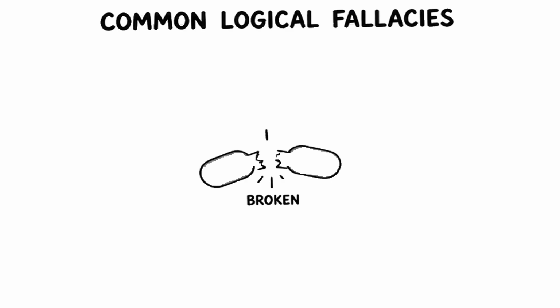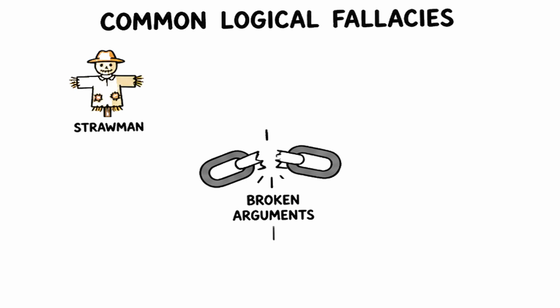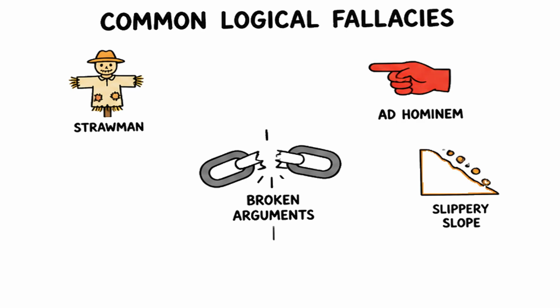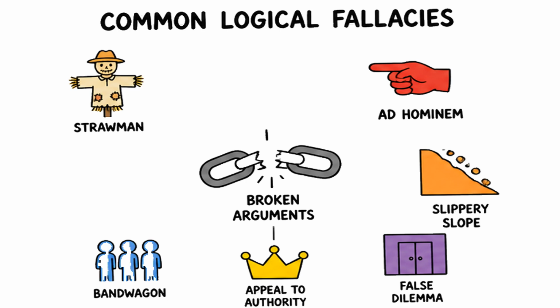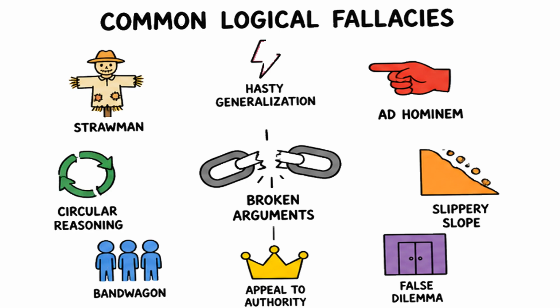Logical fallacies are broken arguments. They look convincing, but the reasoning is faulty. Today, we map the most common traps: strawman, ad hominem, slippery slope, false dilemma, appeal to authority, bandwagon, circular reasoning, and hasty generalization. Spot them, and you stop losing debates.